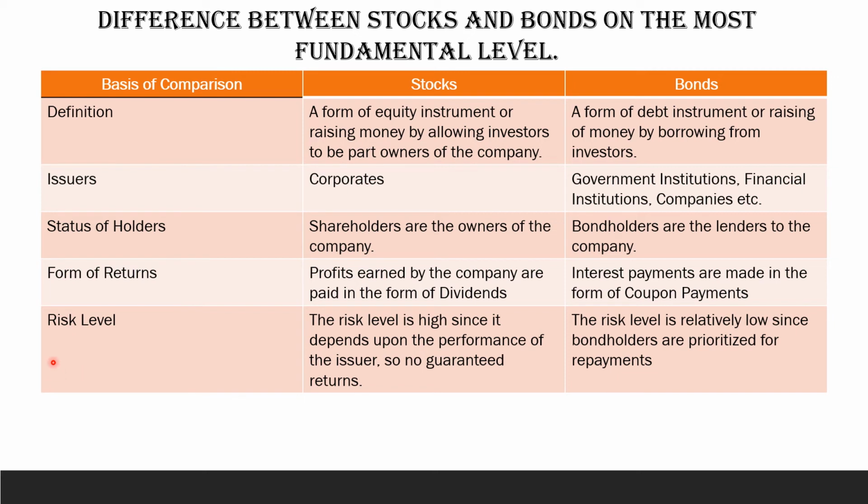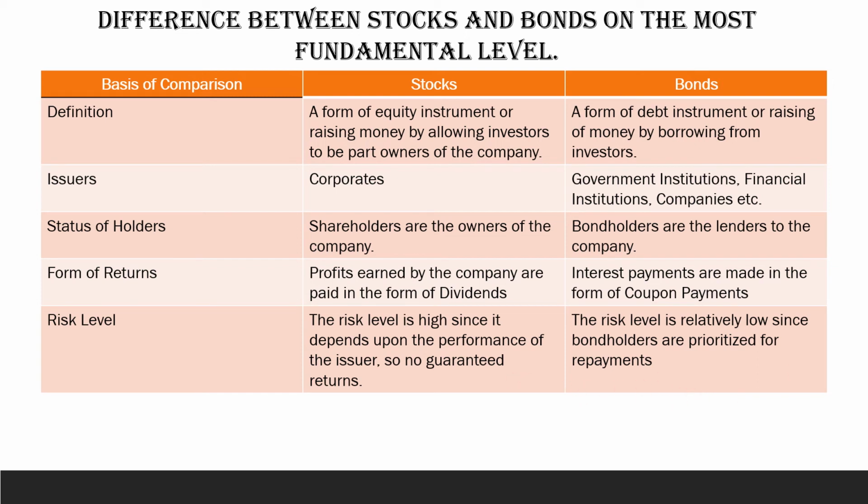Okay? Next is risk level. The risk level is high in stocks since it depends upon the performance of the issuer, so there are no guaranteed returns. Whereas in bonds, the risk level is relatively low since bondholders are prioritized for repayments.